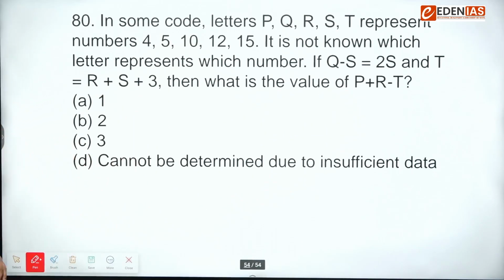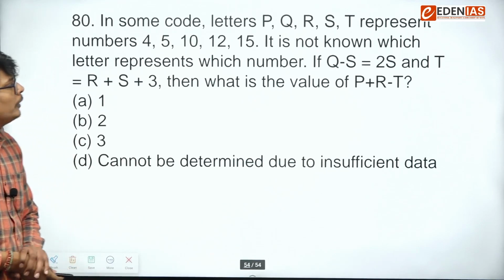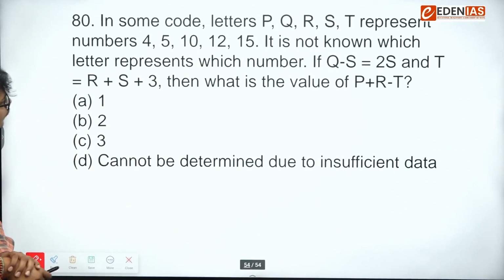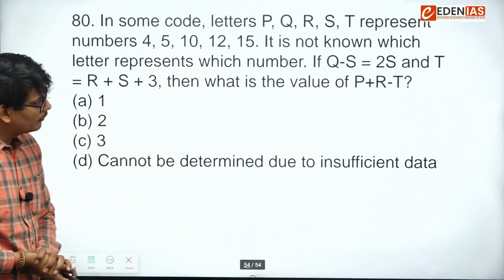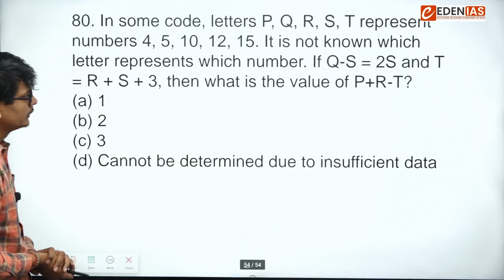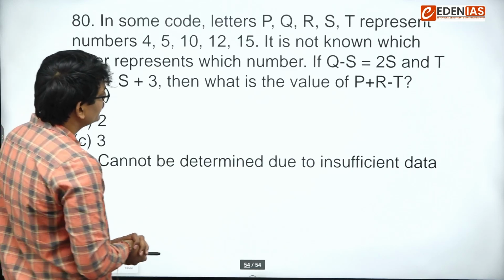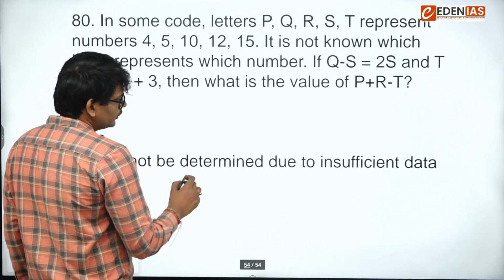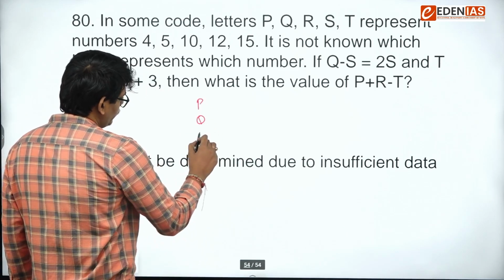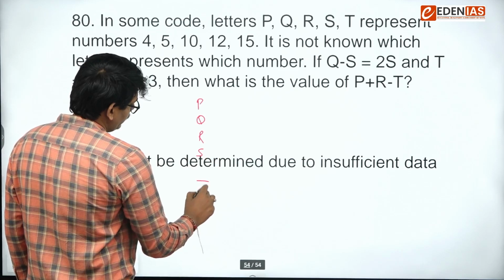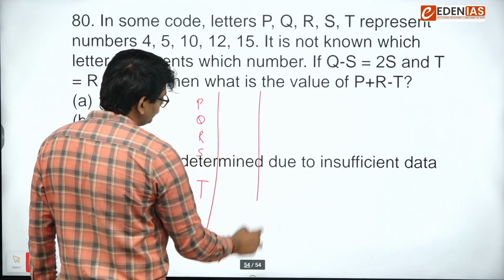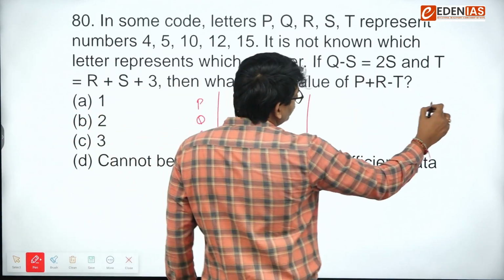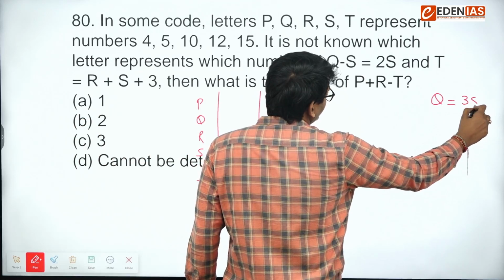Next, the last question. In some code, PQRST represent the numbers 4, 5, 10, 12, 15. So again, a very good question on numbers. It is not known which letter represent which number, but Q minus S is equal to 2S. So first of all, I am writing PQRST here. According to this, Q is coming out as 3S.